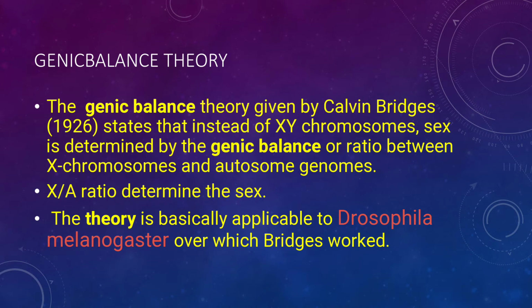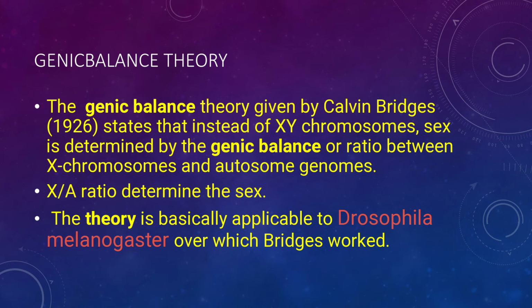And there is another theory of chromosomes, the genetic balance theory. It is found in Drosophila. In Drosophila, XX is found in female and XY in male, but the Y chromosome does not have any role in sex determination. So a ratio is found, called the X by A ratio, given by Bridges.